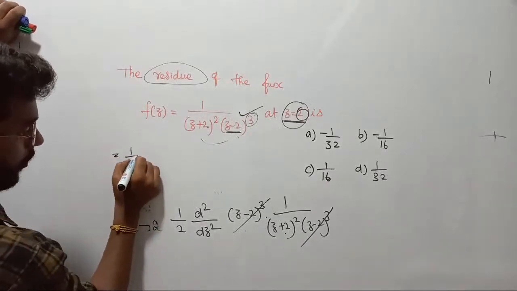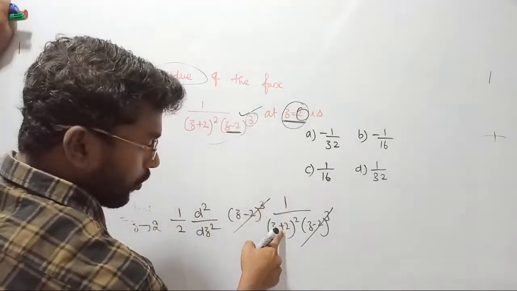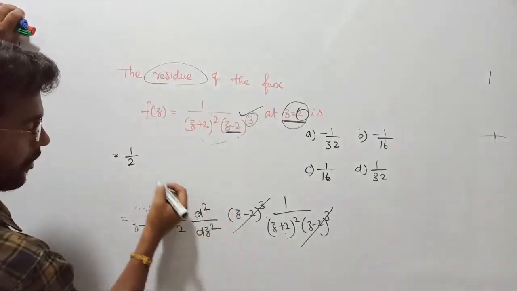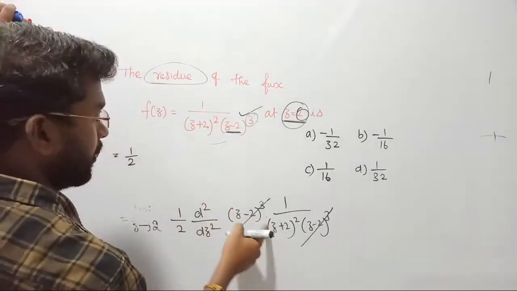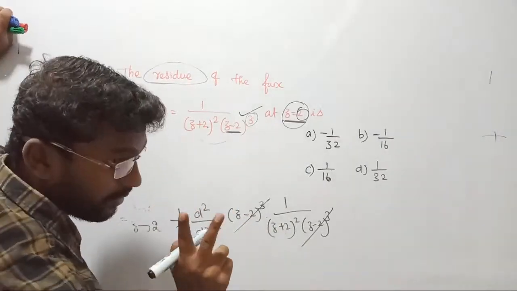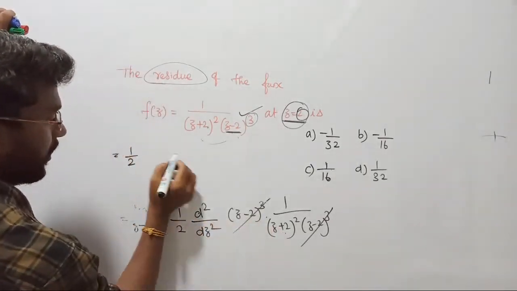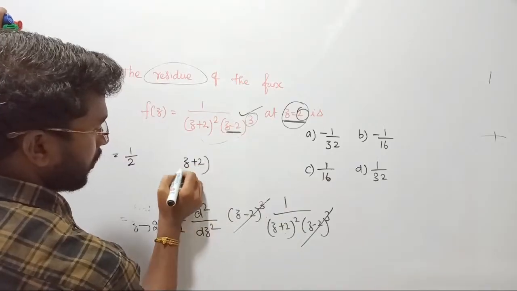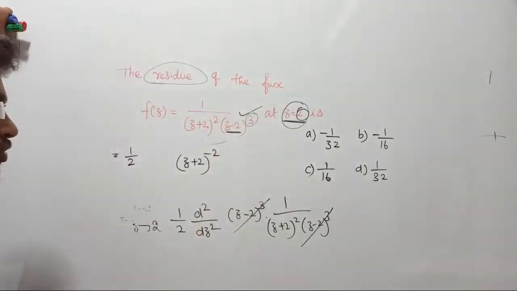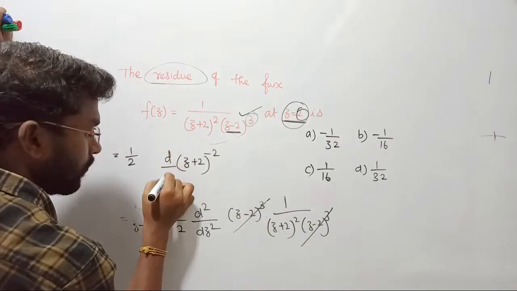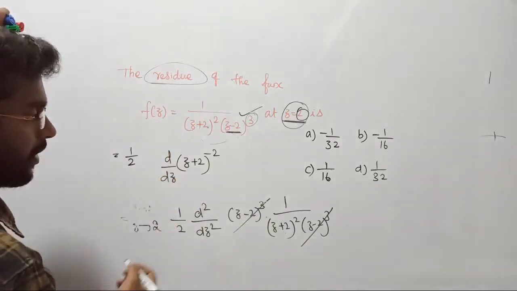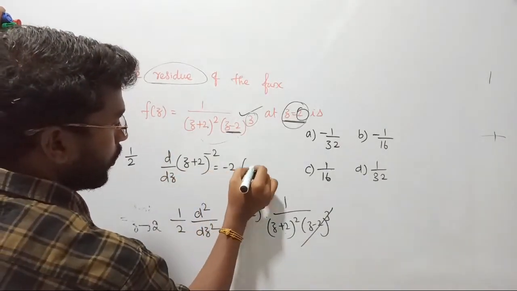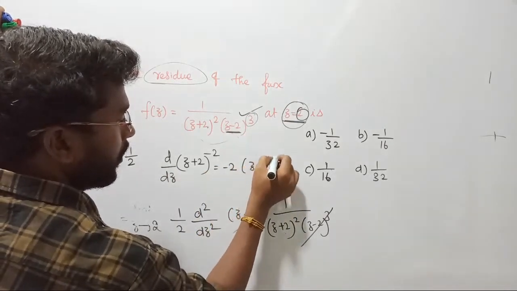Fine, reduce this first. It is going to be 1 upon 2 times 1 by (z plus 2) whole square. So we have to do 2 times differentiation. Write (z plus 2) whole square in the numerator, it will become (z plus 2) whole power minus 2. You have to differentiate this 2 times. First differentiation gives minus 2 into (z plus 2) whole power minus 3.